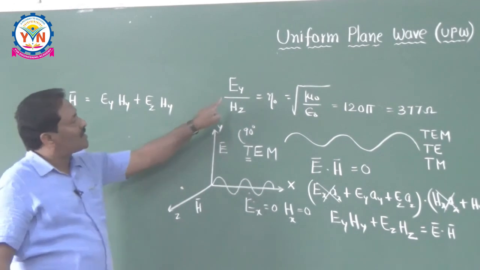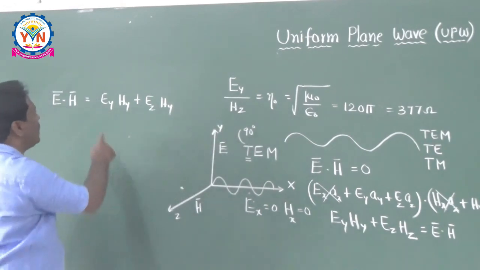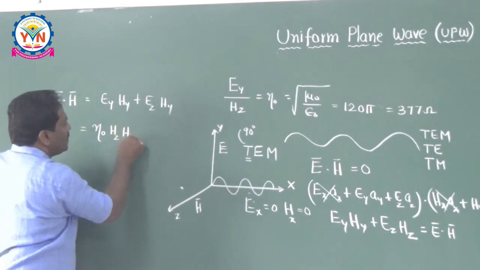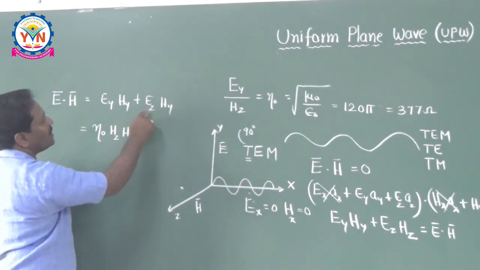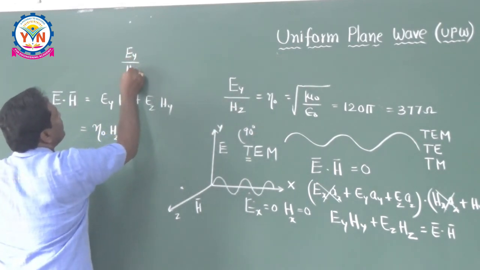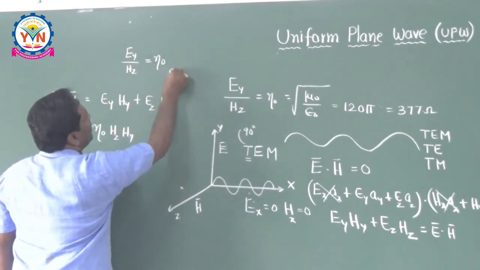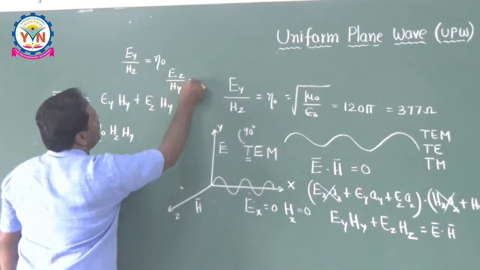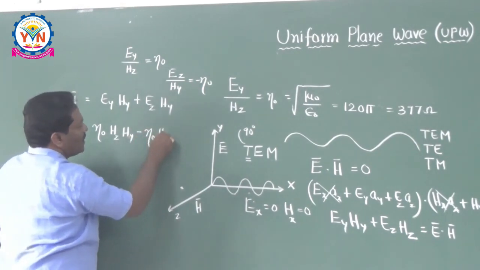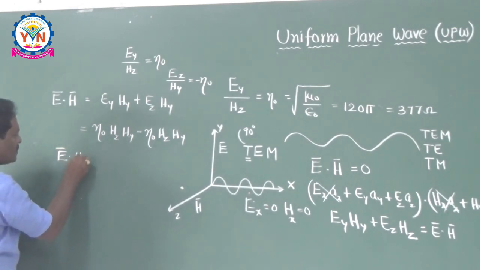Now, you already established the relation between Ey and Hz. Ey is equal to eta naught times Hz. So here I am writing eta naught times Hz Hy. And this is in the reverse mode. This is Ez and Hy. You see, Ey by Hz is eta naught. If you just reverse the order, that is Ez by Hy, that is equal to minus eta naught. So that's why it is becoming minus eta naught into Hz into Hy. Therefore, E bar dot H bar is equal to 0.